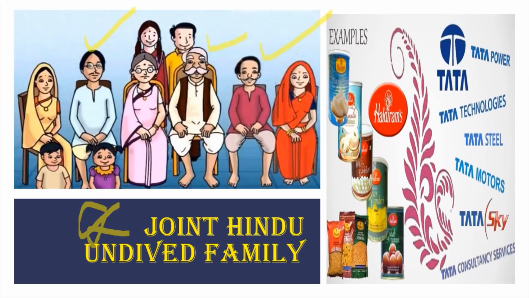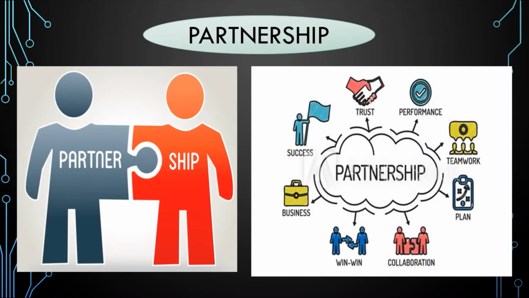The examples I have already jotted down: Haldirams, Tata Consultancies, all these traditional age-long businesses which follow on from your great grandfather. After your generation, it would again follow into another. If you have a male son, then he would take over the business. All these are things which they would share when they enter into a partnership business or a firm.